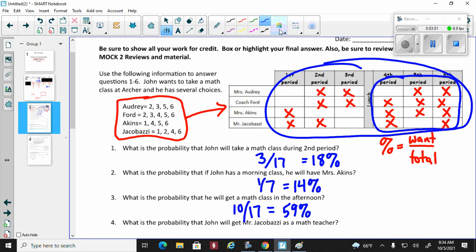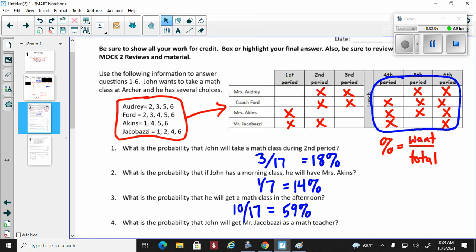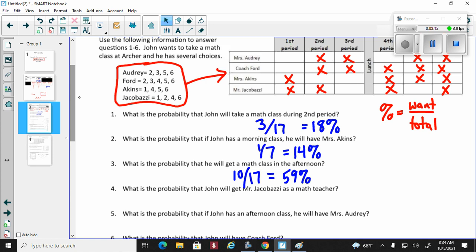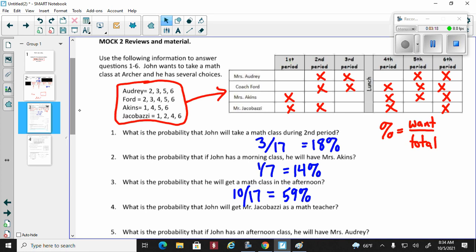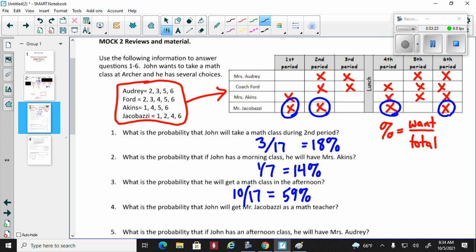All right, let's clean that up and work on our next one here. Question number 4: what is the probability that John will get Mr. Jacobazzi as a math teacher? It's not specifying morning or afternoon, so we're just talking about Mr. Jacobazzi. That means he could get first period, second period, fourth, or sixth. That's a total of 4, so 4 out of 17, which rounds to about 24%. Remember, if it doesn't specify a particular total, it defaults back to the grand total, which is 17 in this example.